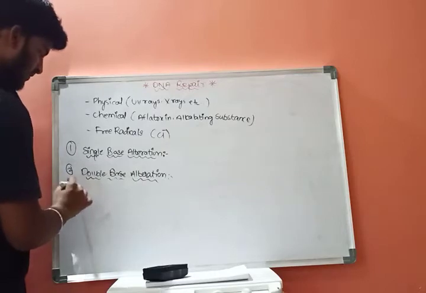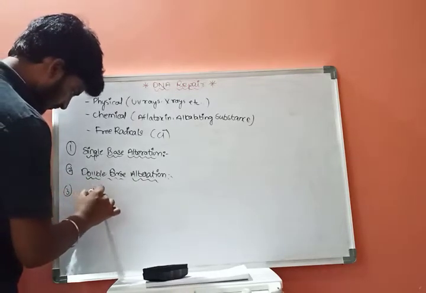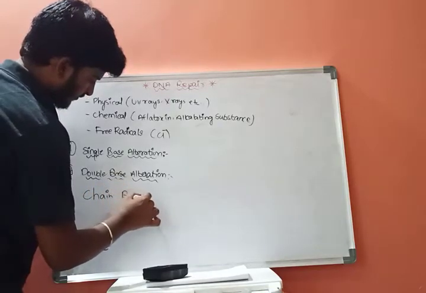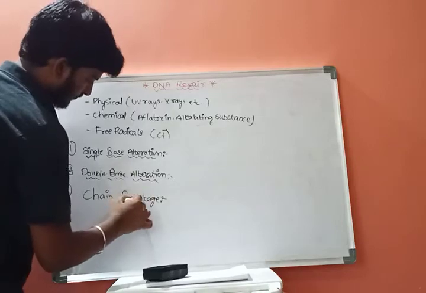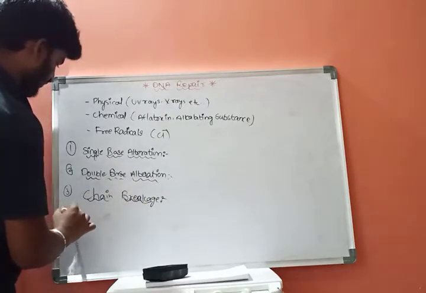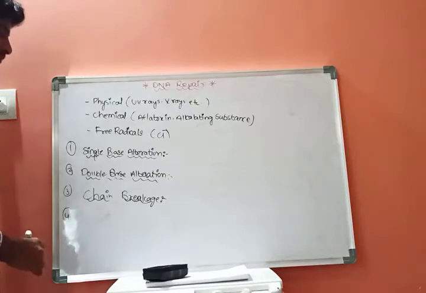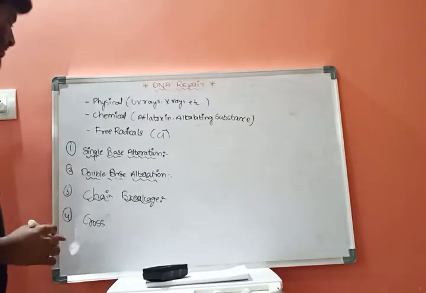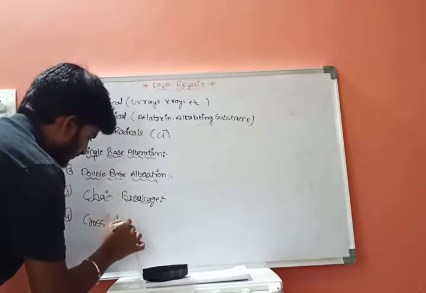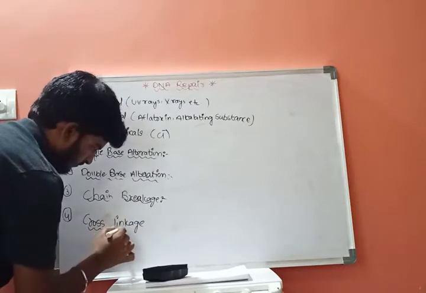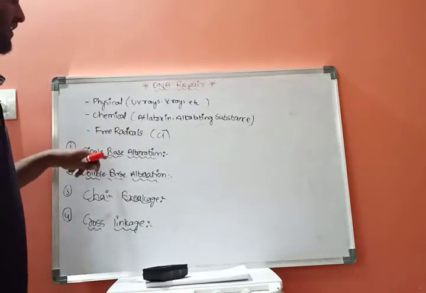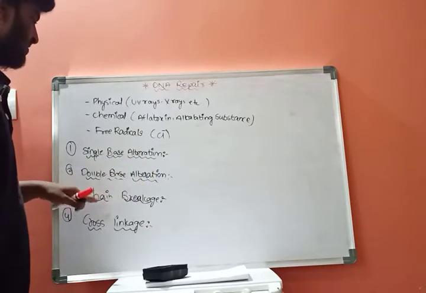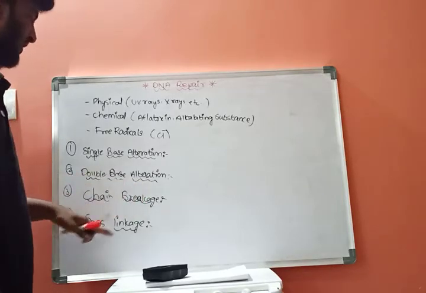And the third one is chain breakage, and the fourth one is cross linkage. First one is single base alteration, second one is double base alteration, third one is chain breakage, and fourth one is cross linkage.